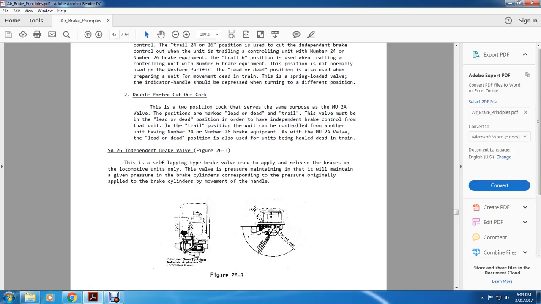Alright, the SA26 independent brake valve, figure 26.3. The self-lapping brake valve is used to apply and release the brakes on the locomotive or unit to the valve. The valve is pressure maintaining, it will maintain the given pressure of the brake cylinder corresponding with the pressure originally applied to the brake cylinder by the movement of the handle.